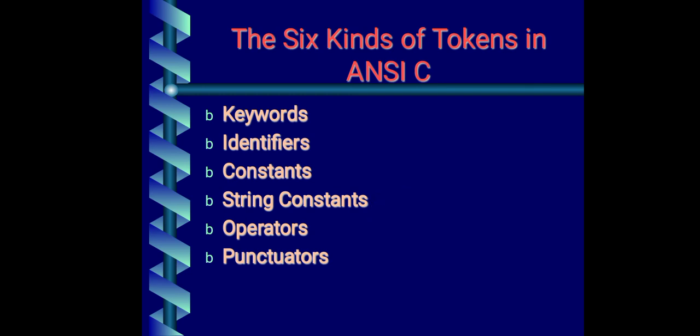What is a string constant? A collection of characters written in double quotation is a string constant. Then we have some set of operators, and then punctuators. Punctuations are nothing but comma, full stop, white space.